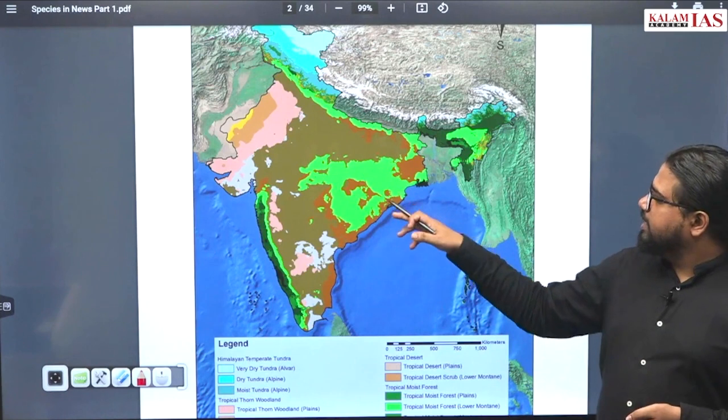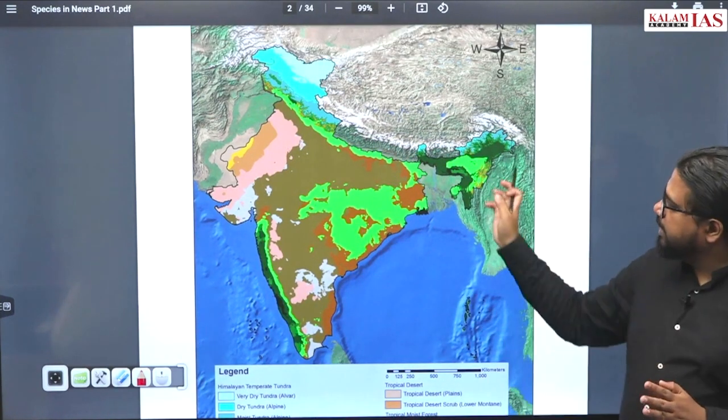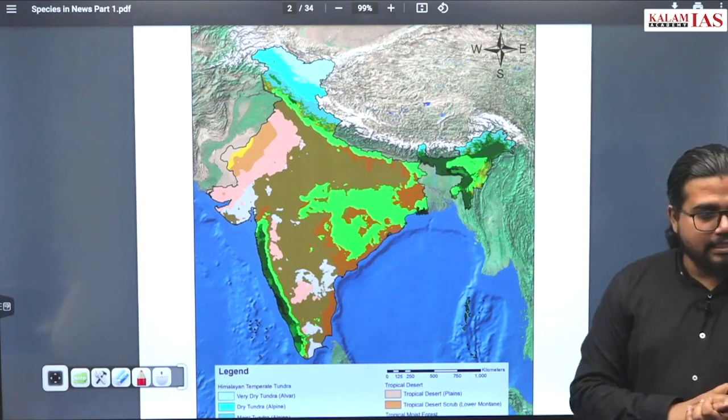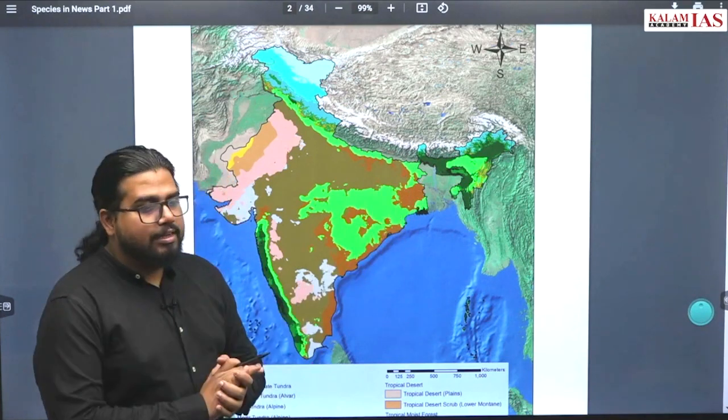Now, what else? Where else can you see this tropical rainforest? The next most important part is the northeast region. Why is this area having this tropical rainforest?